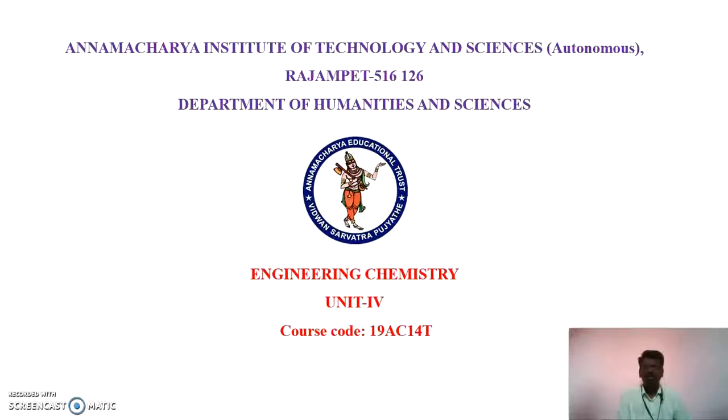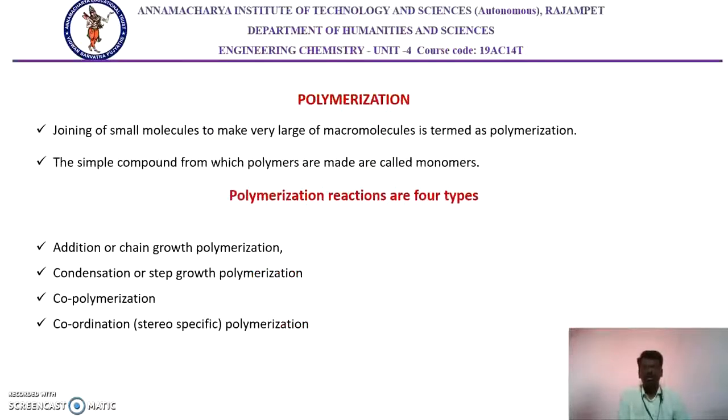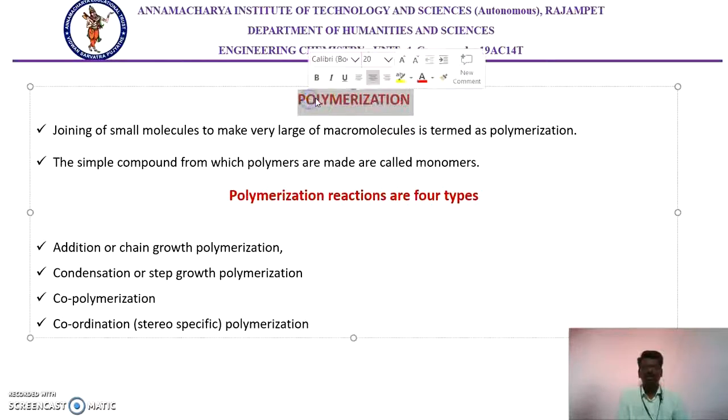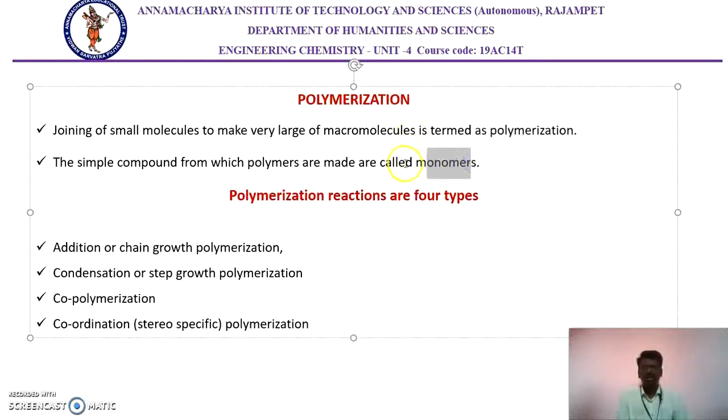We are having some small discussion on polymerization reactions here. Before starting this, we have to know some terms. Polymerization is a process in which a huge number of small monomer molecules combine together to form a huge macromolecule. That is called a polymerization reaction. The monomers are the repeating units present in the polymer chain. These monomers undergo self-addition to form a huge molecule. So these are the two important terms.